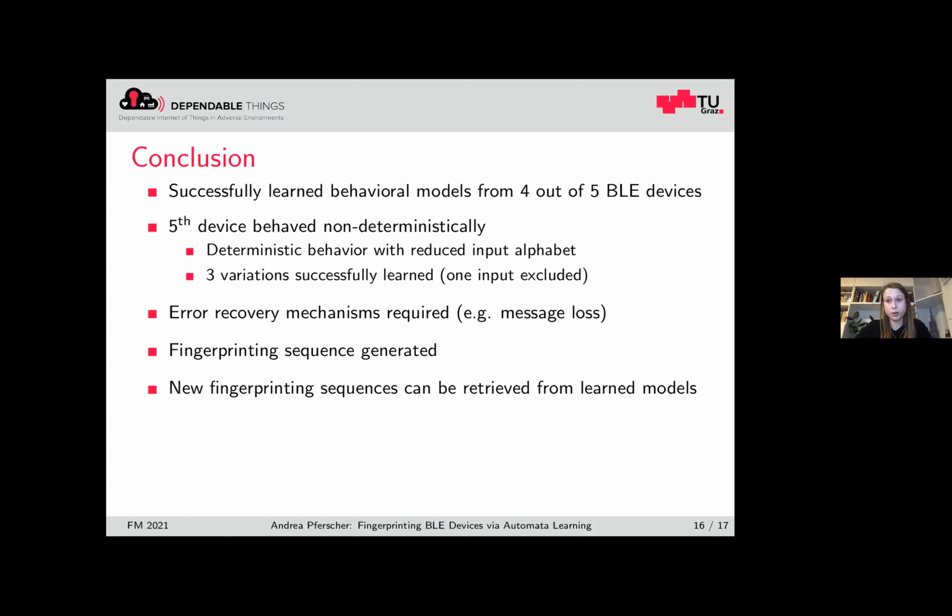Furthermore, we successfully generated a fingerprinting sequence, which now allows us to detect or fingerprint these Bluetooth Low Energy chips whenever they are used in an IoT device. And if we want to extend this set of learned models by new BLE devices, we can just learn the models of the new considered devices and then generate a new fingerprinting sequence based also on the already learned behavior. So it's also consistent with the other BLE devices. We don't have to execute tests on them again.